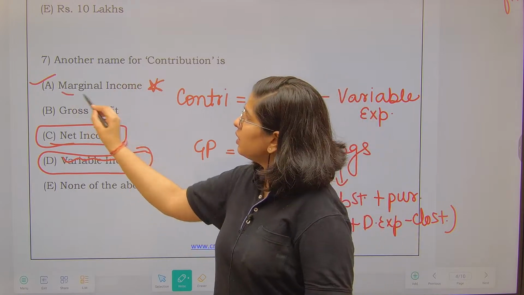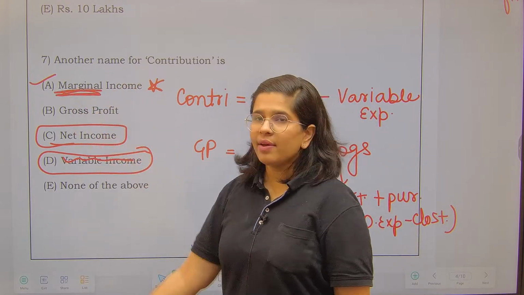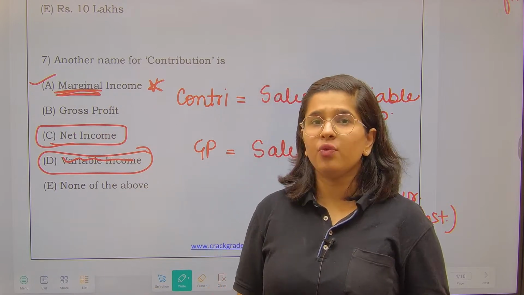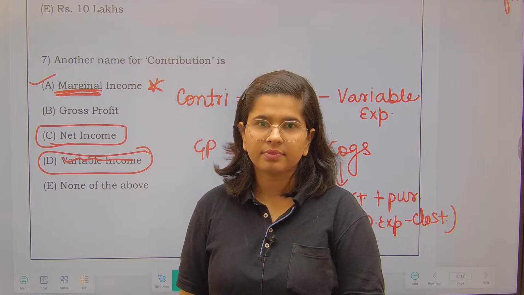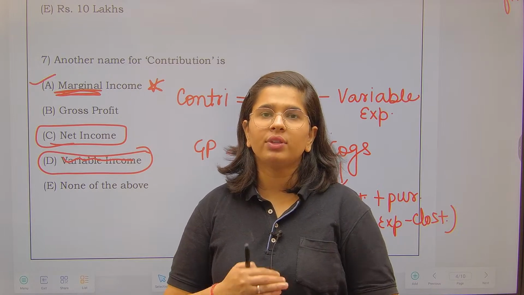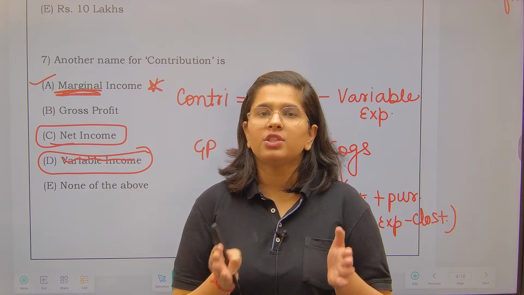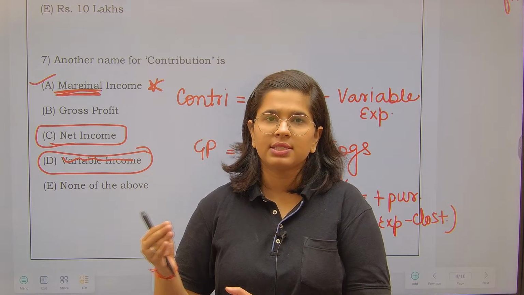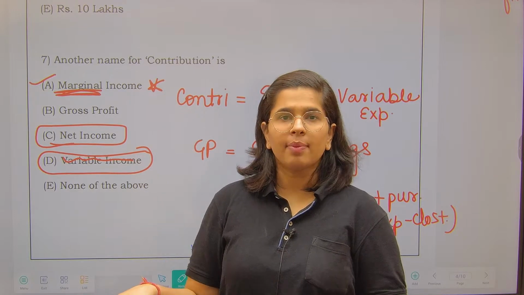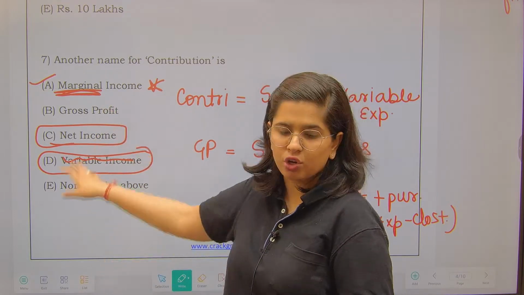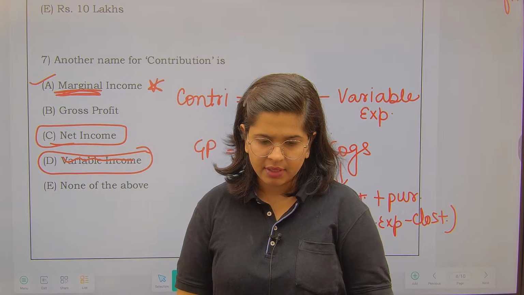Why marginal? Because whenever we are finding the contribution, we are applying the concept of marginal costing, where you want to find out what your margin is: sales minus variable cost equals contribution. That is why under marginal costing we talk about contribution, and hence it is also called marginal income.